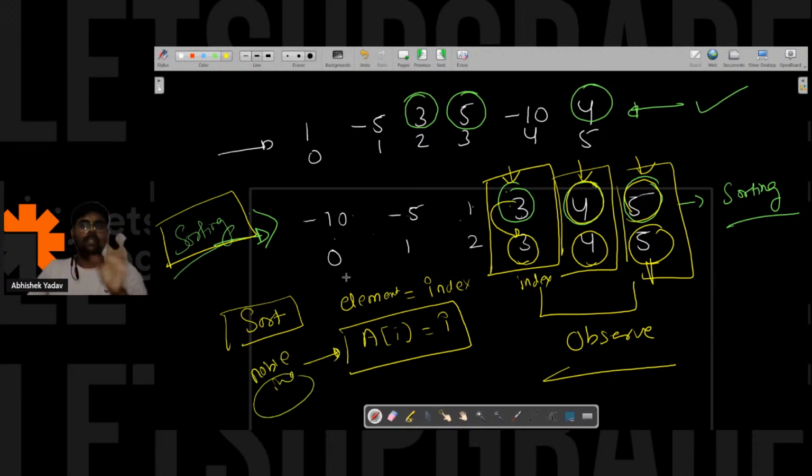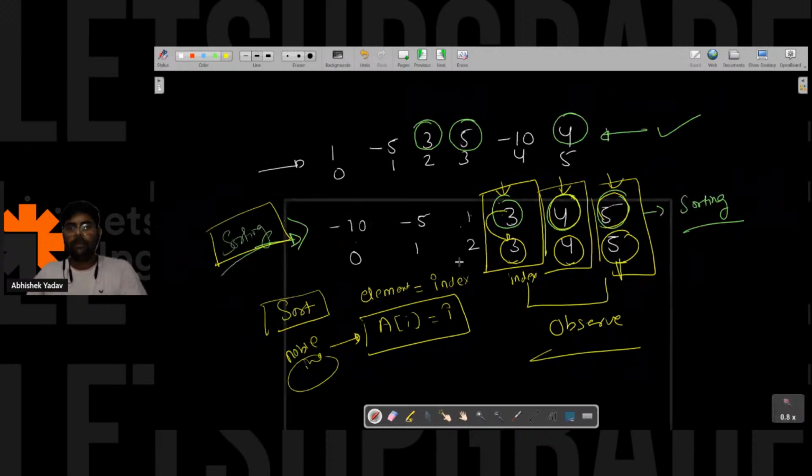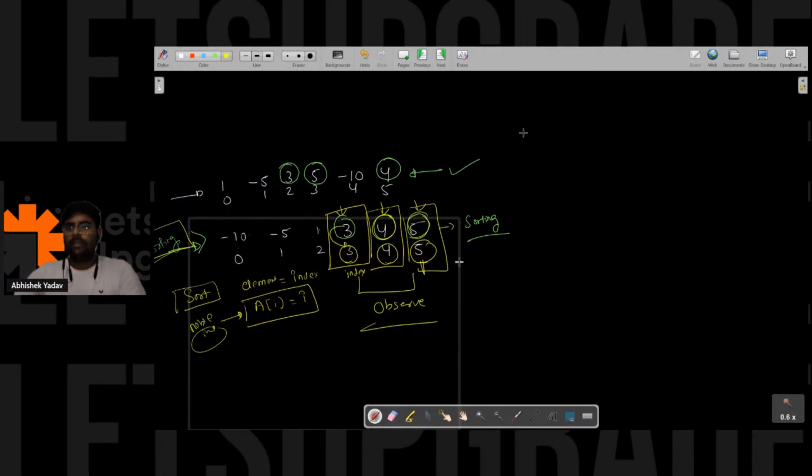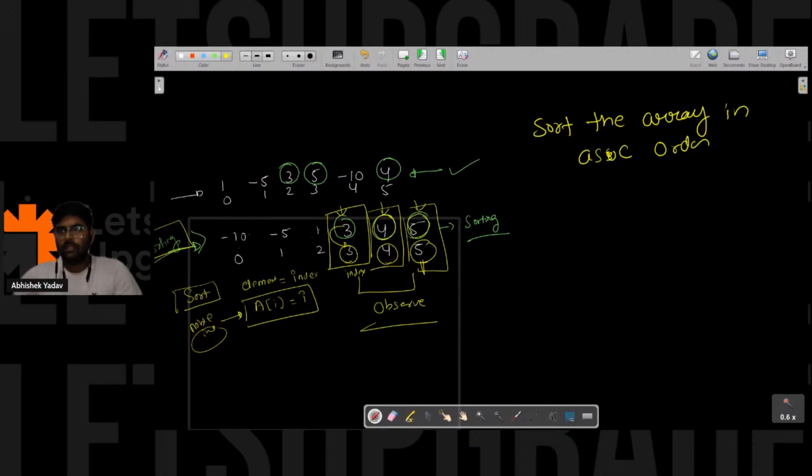So my work is very simple. So what will I do now? First I will sort the array in ascending order, and for that I will apply the inbuilt sorting algorithm, that is Arrays.sort, and here the name of the array.